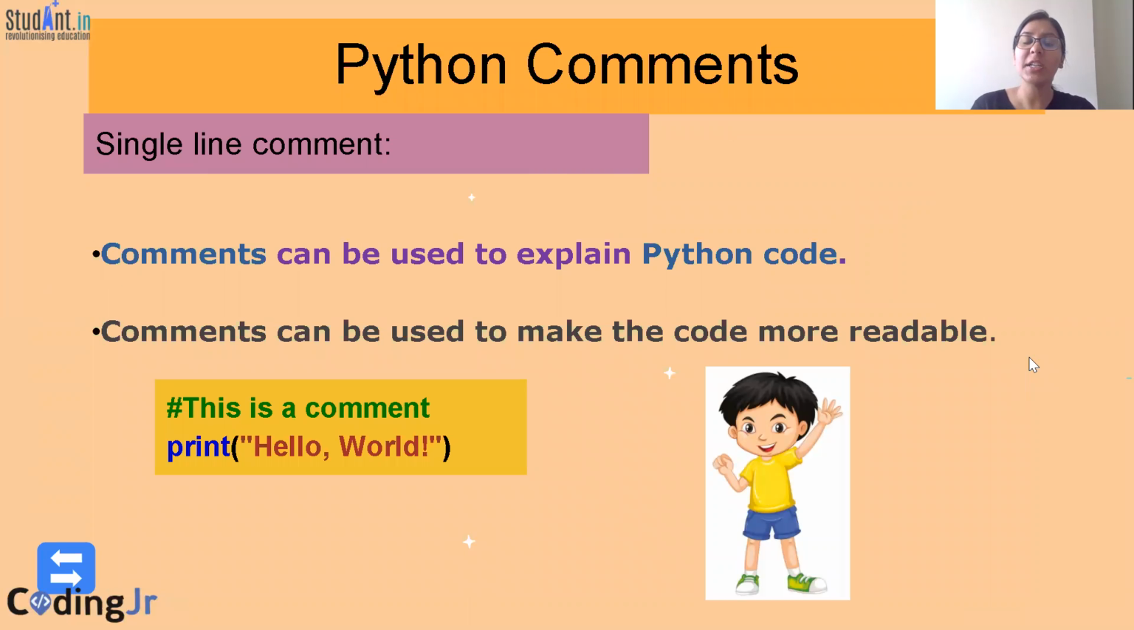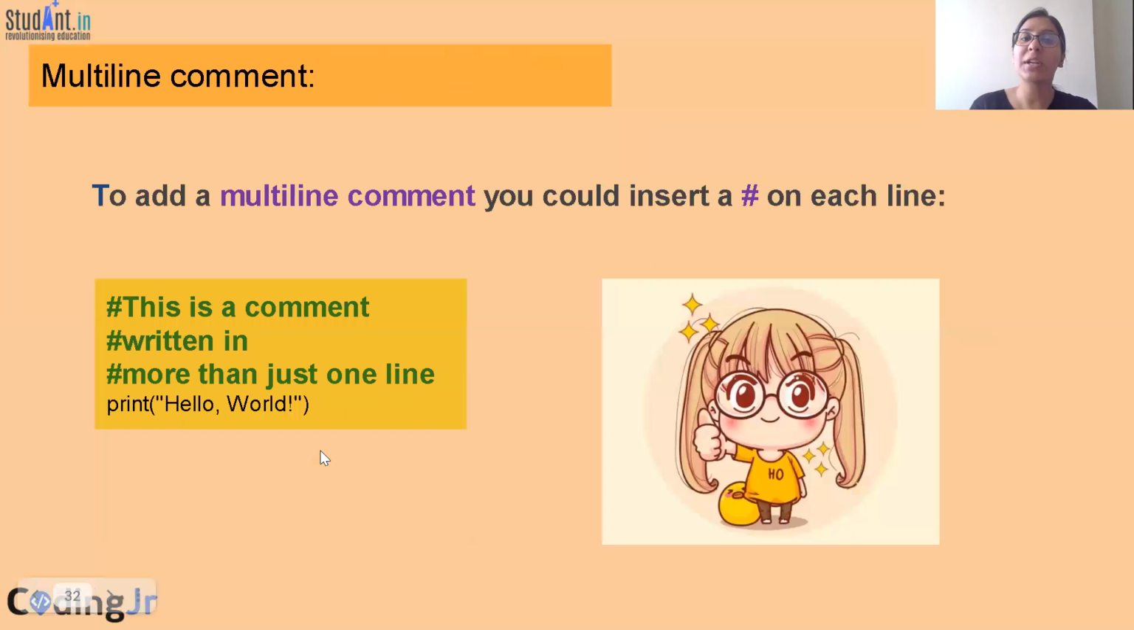Now, comments are used to explain the Python code. We can write the code and use comments to explain it. It is used to make the code more readable. So, as you can see, we use a hash in front of the comment, and then we print the statement. Okay. You can use multi-line comments also by inserting a hash on each line.